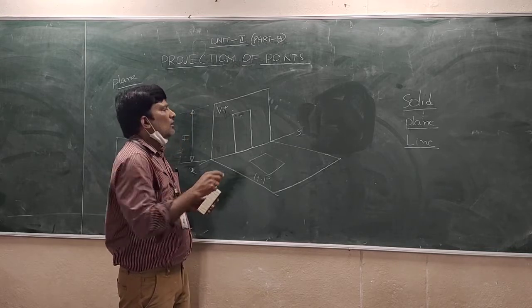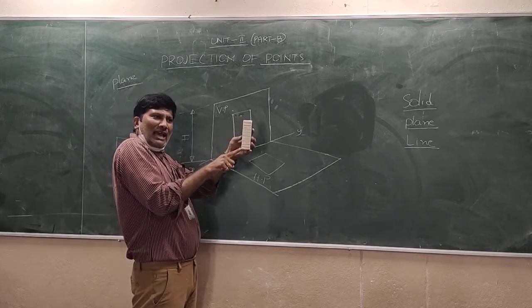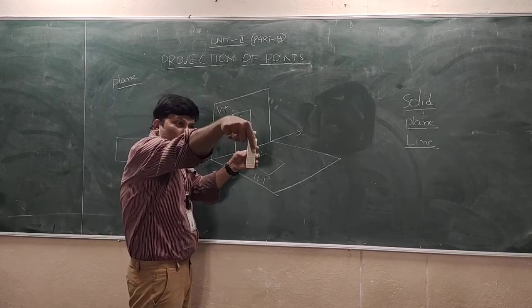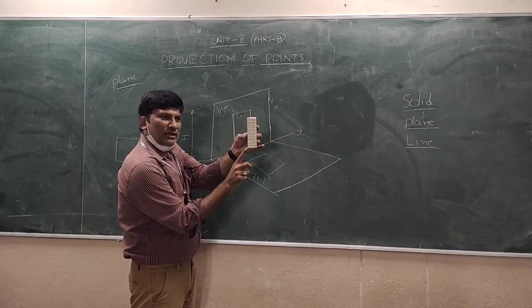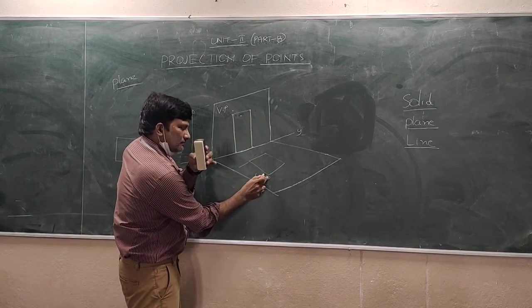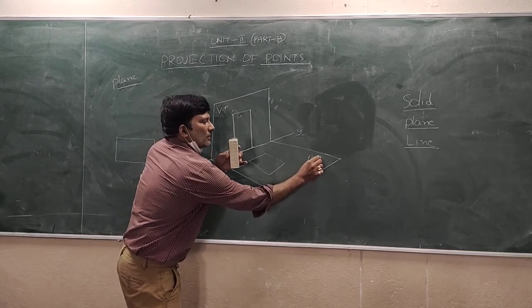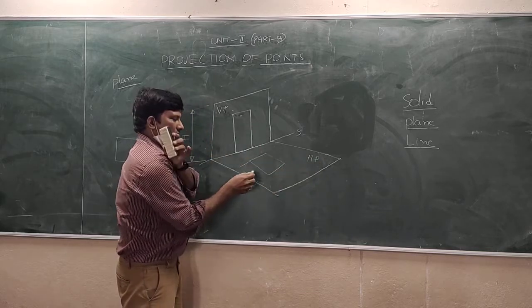One dimension you can take as height, another you can take as length. If you want to see the width, this is your width. Where is the width? I am arranging this one. This is our horizontal plane. This is your width.